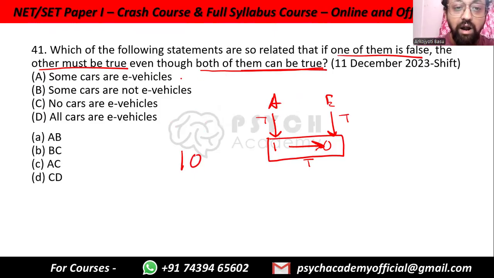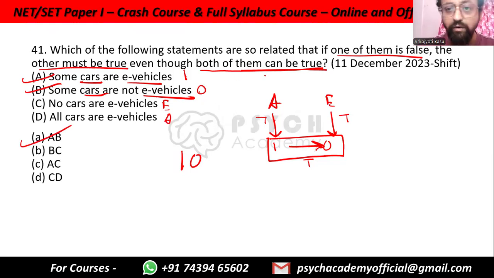So some cars are e-vehicles, that is I. Some cars are not e-vehicles, that is O. We already have a match. No cars, this is E. All cars, this is A. So we have a match between I and O, that is A and B. And you see subjects and predicates are also matching very well. So I and O, that is A and B together.